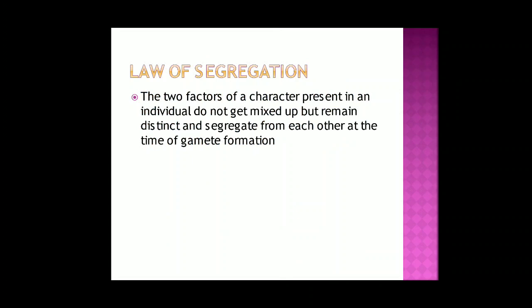Now the second law of Mendel was the law of segregation. Now did you see, children, the two factors of a character present in an individual do not get mixed up. If you see in the hybrid condition, capital T small t, the plants were not intermediate. Either the plants were tall or the plants were short. So what is the law of segregation? The two factors of a character present in an individual do not get mixed up but remain distinct and segregate from each other at the time of gamete formation. So they will remain separate.